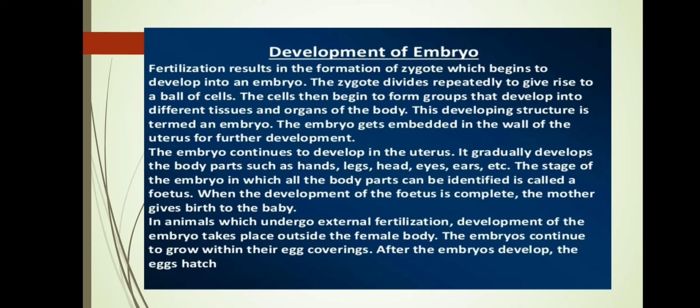The embryo continues to develop in the uterus. It gradually develops the body parts, like hands, legs, and so on. When it becomes similar to the human body, it is called the fetus. When the development of the fetus is complete, the mother gives birth to the baby.